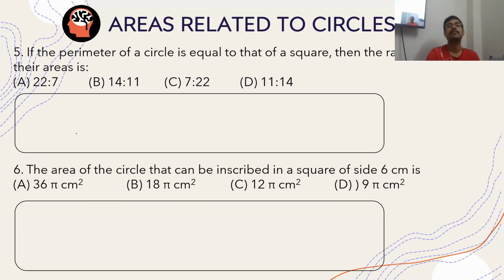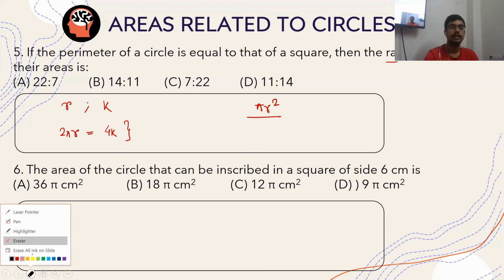Okay. So the perimeter of a circle. Let us assume the radius of the circle to be r and the side of the square to be anything, suppose k. Okay, let's see. So basically, the perimeter of a circle, that is 2 pi r, is equal to that of a square. I mean, the perimeter of a square is 4 times k. This is the information that is given to you. What is asked? Ratio of the areas. That means the area of circle by area of square. So here it is k square.